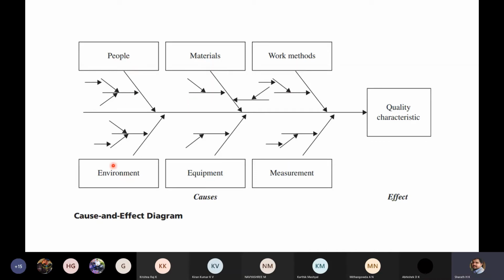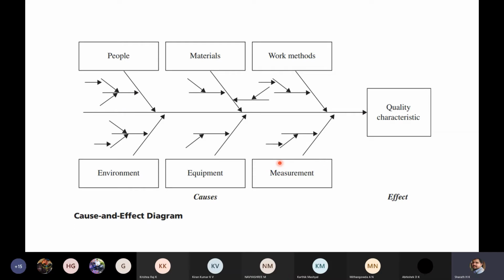Next, environment. Environment also you have to consider. So temperature: because of the temperature, the properties of the material may vary. Then equipment. If the machine is not properly maintained, because of that reason also you may get incorrect dimensions of the end product. Next, measurement.